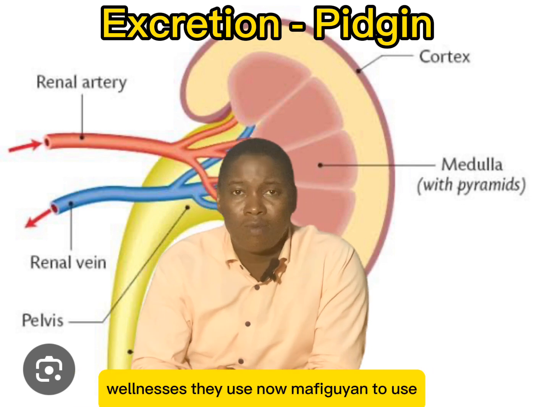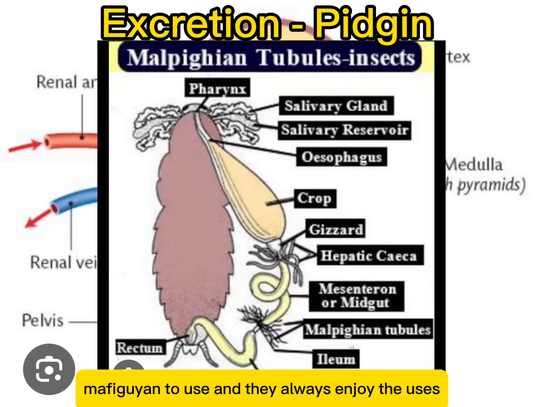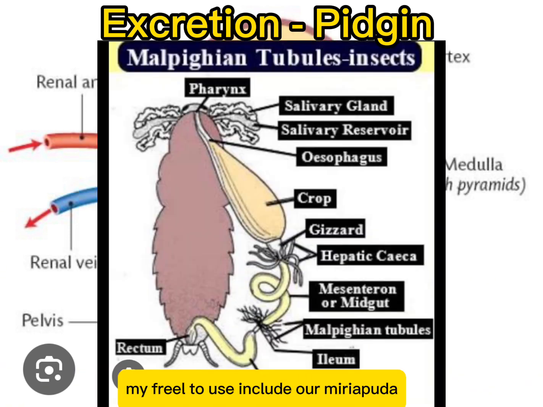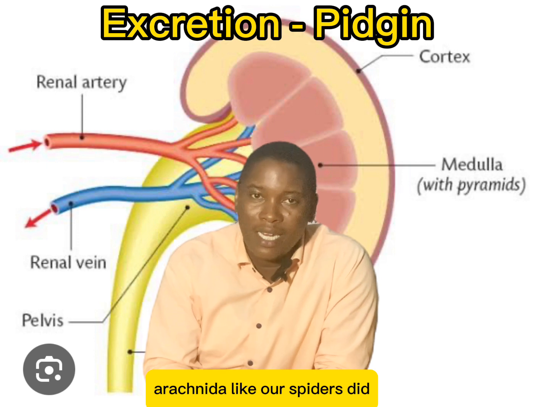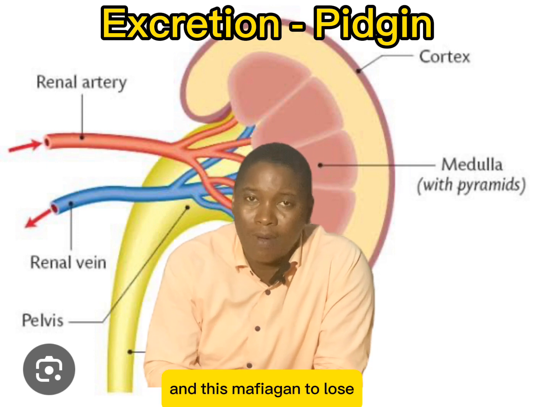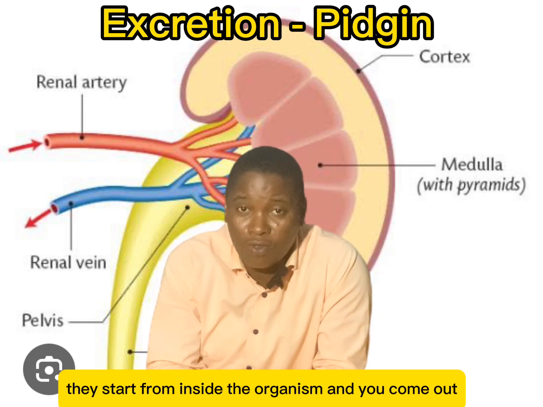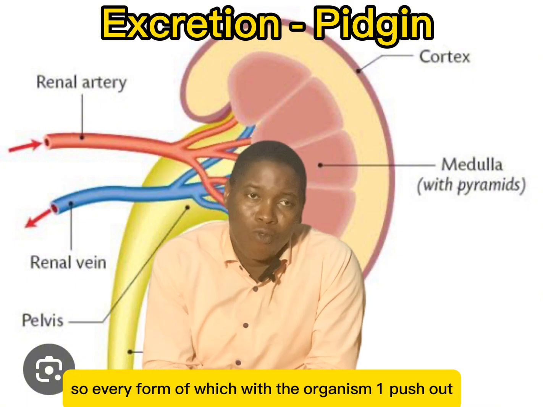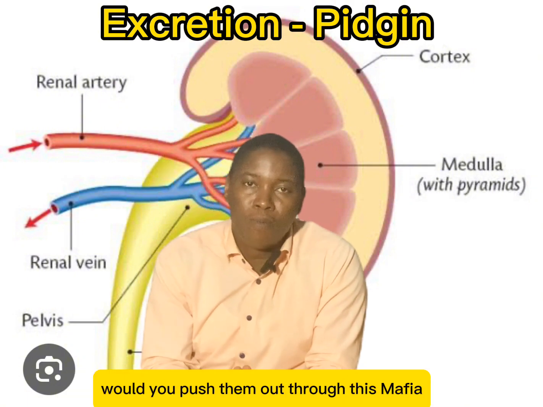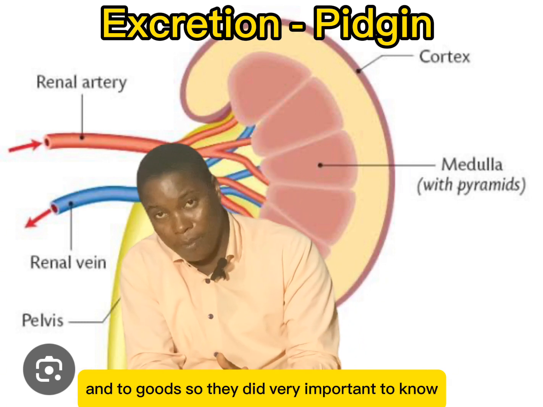Another structure wey organisms dey use na Malpighian tubules. And the organisms wey dey use these Malpighian tubules include our myriapoda, our centipedes, our millipedes, arachnida like our spiders. They dey carry these Malpighian tubules, and these Malpighian tubules dey start from inside the organism, and e go comot come get like holes for the body of the organism. So every form of waste wey the organism wan push out, e go dey push them out through these Malpighian tubules. So they dey very important to know.